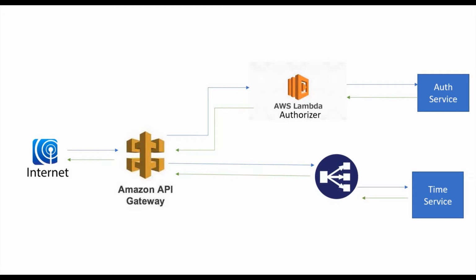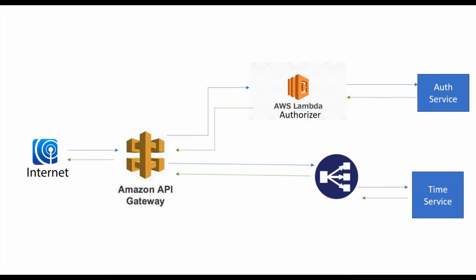Today I'll be going to talk about the Lambda authorizer. So usually, authorization and authentication we should not use in the service layers, because it is very difficult to manage, first thing. Second, we need to adopt it in all the microservices we are developing.